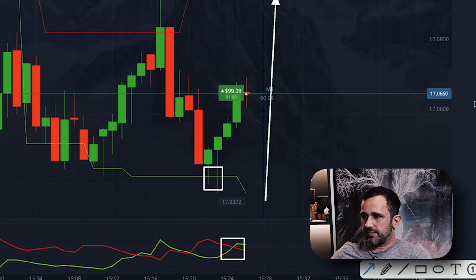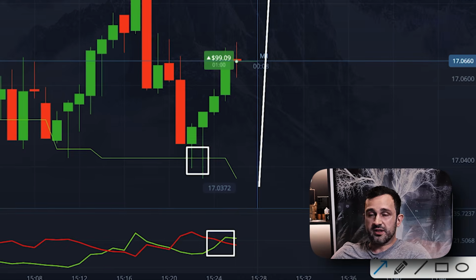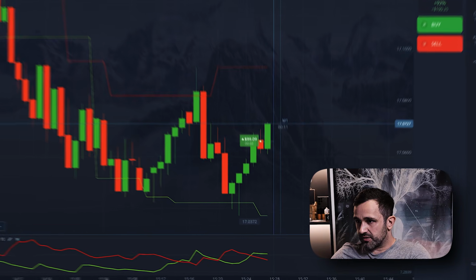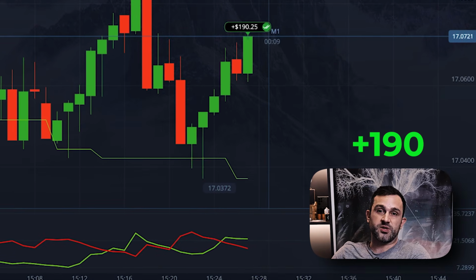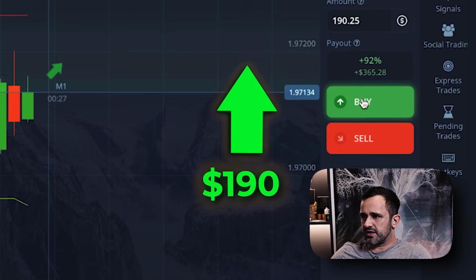The candlesticks confirm it. After touching the bottom, a series of green candlesticks with higher closes appears. That's upward momentum. Support is held, plus DI strengthens, and the price begins building higher. Waiting for completion. Plus $190. Excellent. Let's continue. I'll open a $190 long.